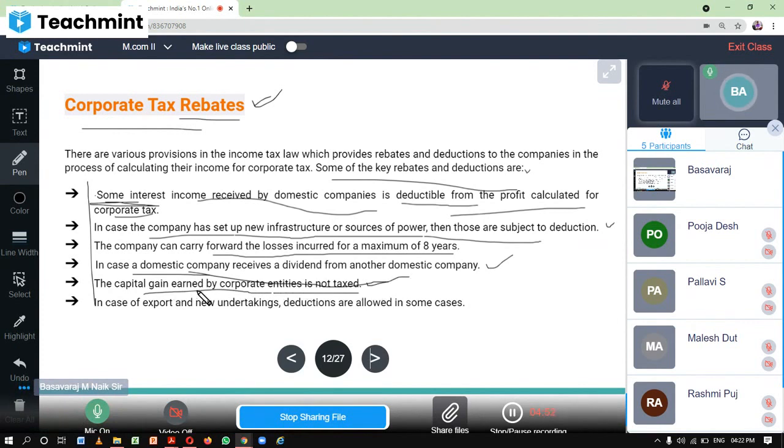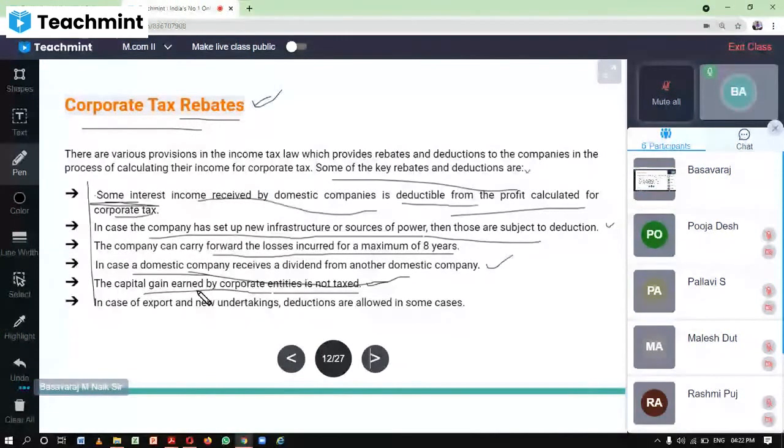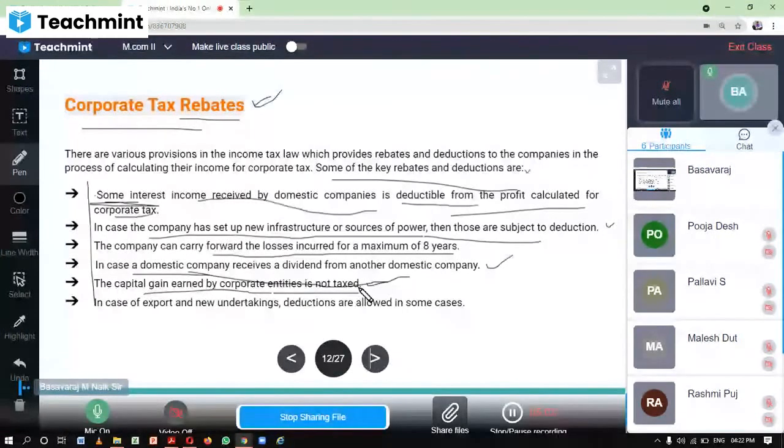Capital gain, you know, is the gain they get by selling their capital assets, and that will not be taxed here. In case of export and new undertakings, deductions are allowed in some cases. So these are all the criteria which they need to follow if they want to get a rebate and deductions. There is a criterion that we need to understand.